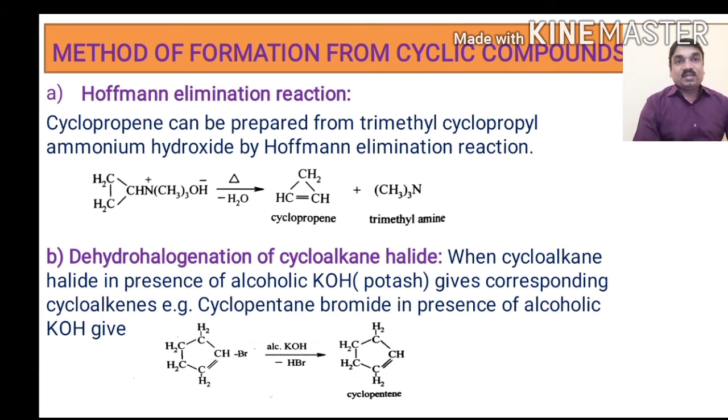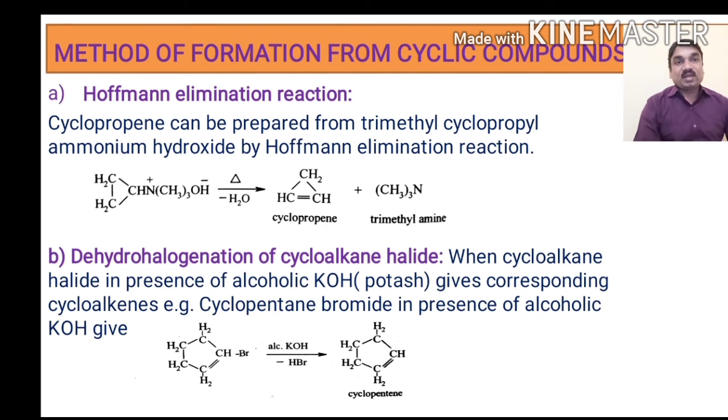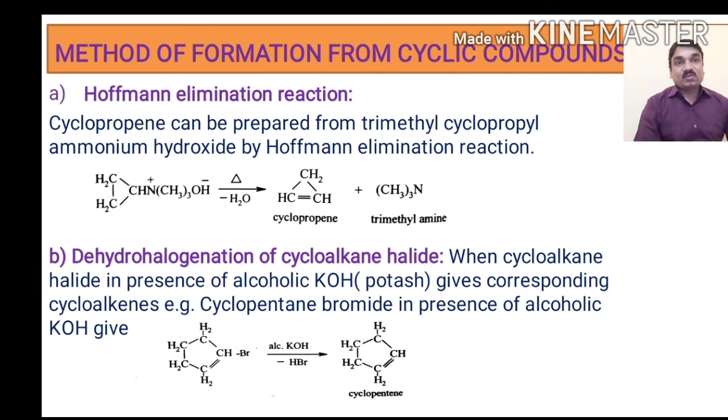When this is heated, it undergoes elimination of water and trimethylamine, a tertiary amine, as a stable product. It results in the formation of cyclopropene. This is the most popular name reaction in synthetic organic chemistry, the Hofmann elimination reaction. By using this reaction, we can prepare cyclopropene, a strained molecule.